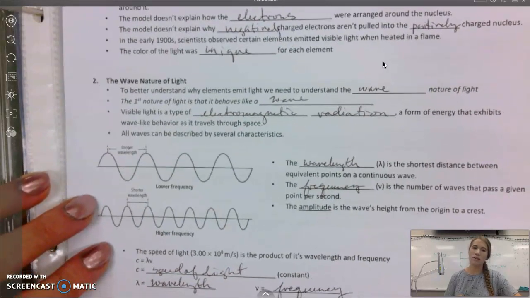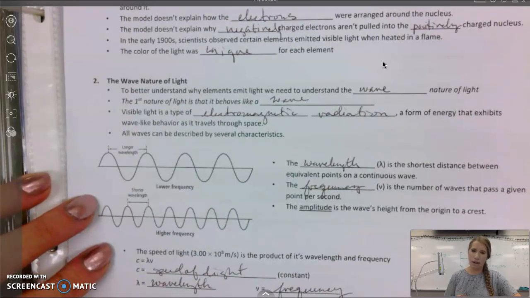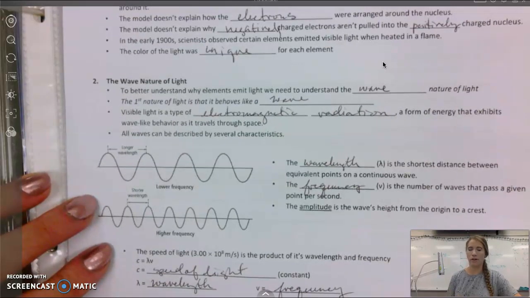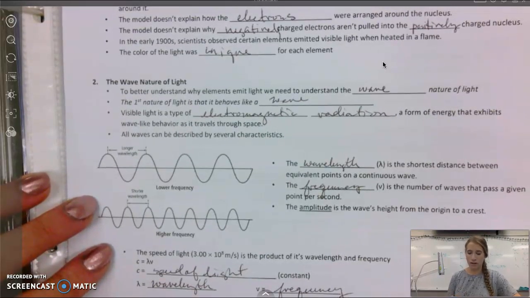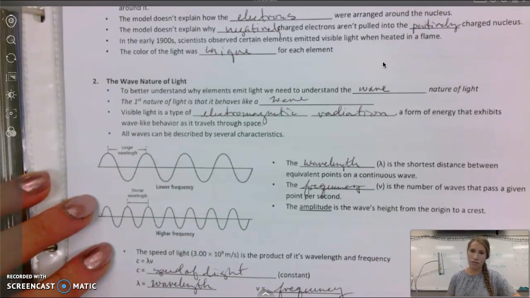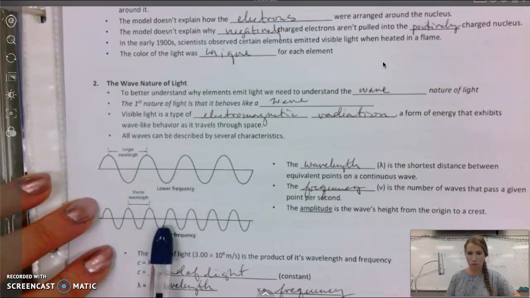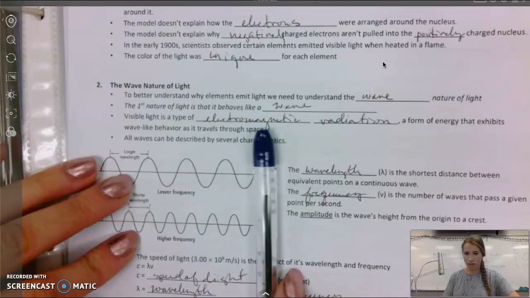Frequency. Frequency is how many waves pass a given point in 1 second, like a specific time frame. So if we were standing on the edge of a pier and we're watching the ocean waves come in, and every second one ocean wave hit the dock, that would be a frequency of 1 wave per second. Okay, that's frequency.